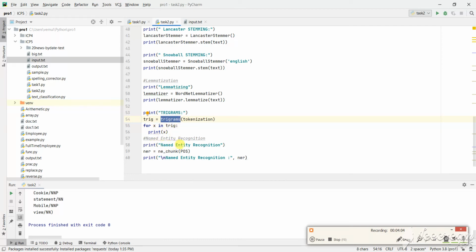And at the last I was asked to find the named entity recognition. So for that I have used this.